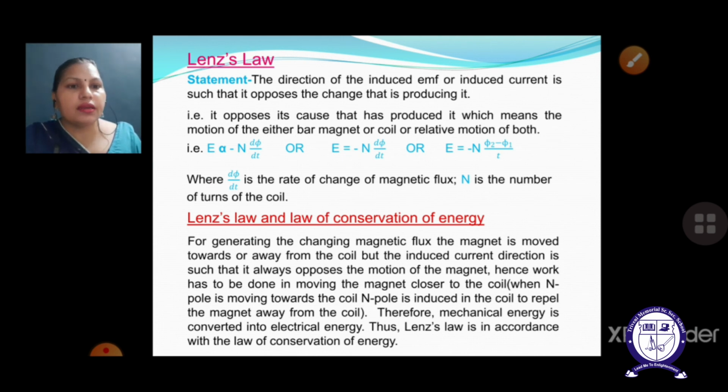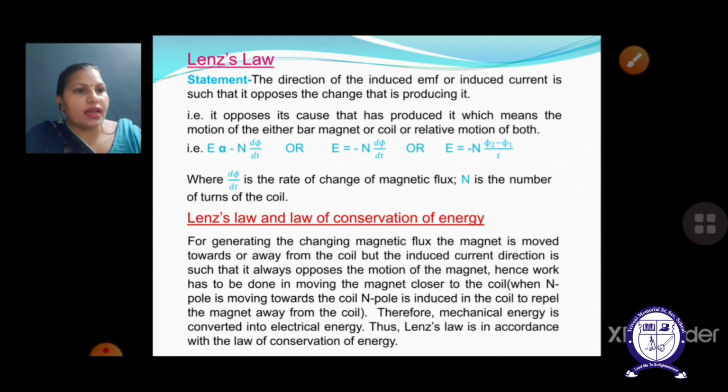Therefore, the mechanical energy is converted into electrical energy, and thus Lenz's law is in accordance with the law of conservation of energy. Hence it proves that over here also, due to the opposition, mechanical work has to be done, and this mechanical work is converted into electrical energy. Hence we have just proved the law of conservation of energy by Lenz's law.